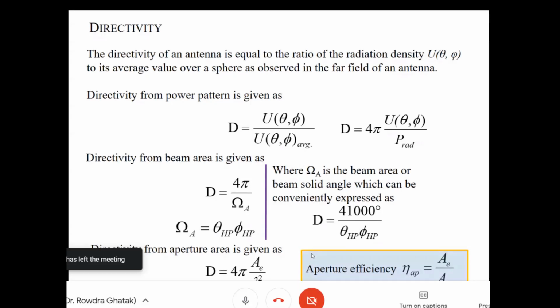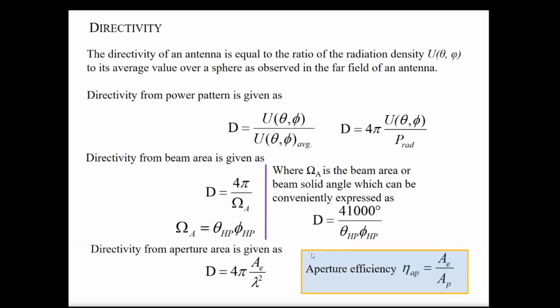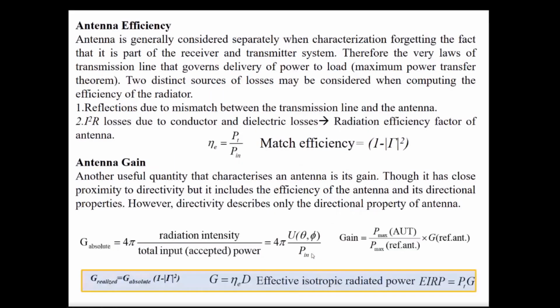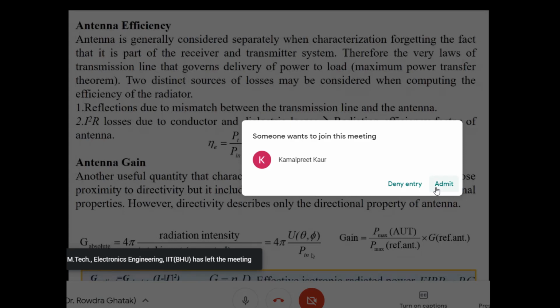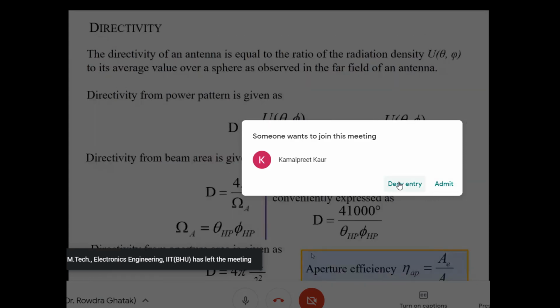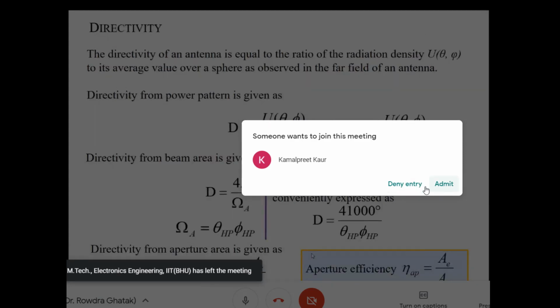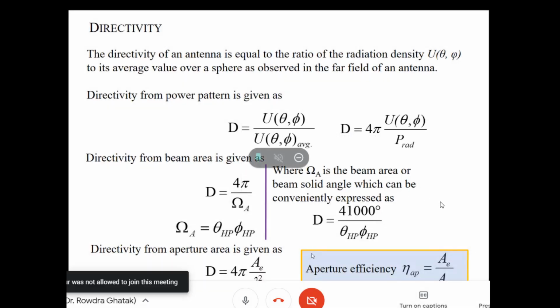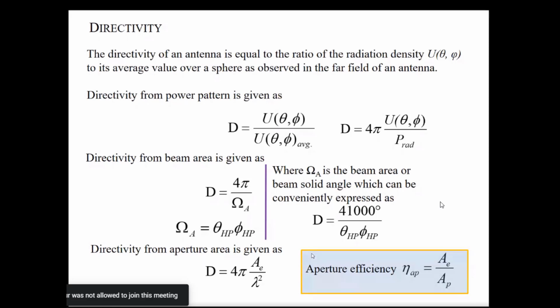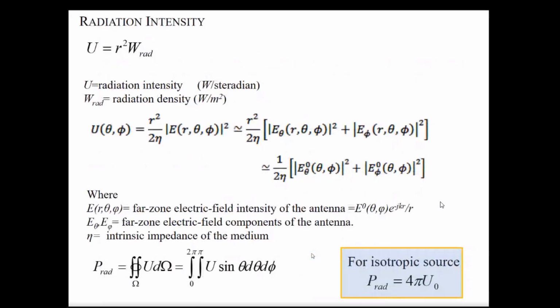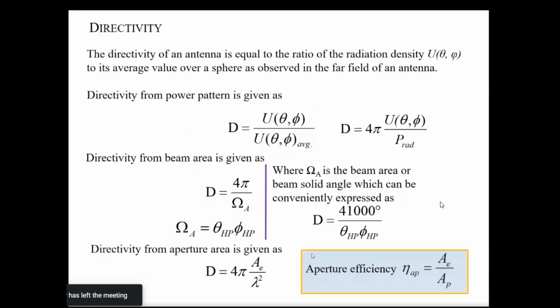Yes, anybody was telling? Please tell. Sir, gain can be measured with respect to some isotropic radiator or some antenna, because it is a passive component. Yes, your thoughts are okay. And directivity, where power radiated with respect to a certain antenna can be measured. Fine. Yes, sir. That's my analogy.